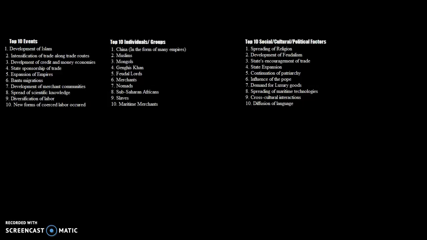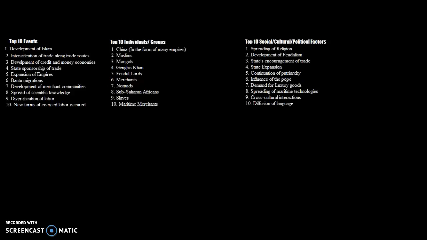Number 5 is the expansion of empires. The expansion of empires, including the Islamic caliphates and the Mongol Empire, will help to benefit trade as it creates a unified empire and provides unification of a large landmass, which allows trade to occur more fluidly.